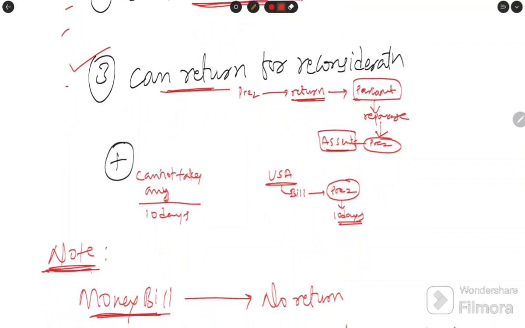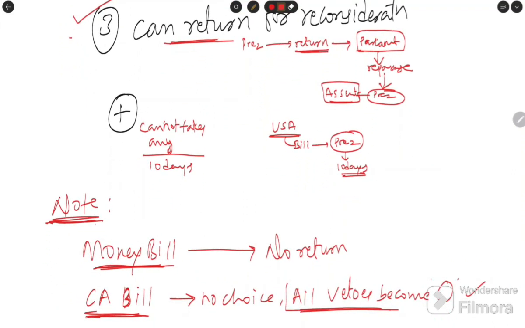Why is this so? With a money bill, the president cannot have the choice to return the bill. He has only two choices, giving assent or withholding the assent. Why? Because any money bill is introduced in the house only after taking the permission of the president.